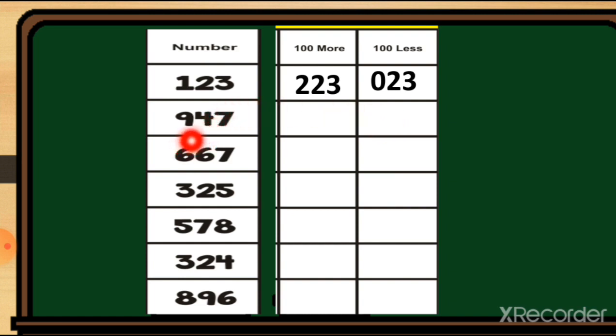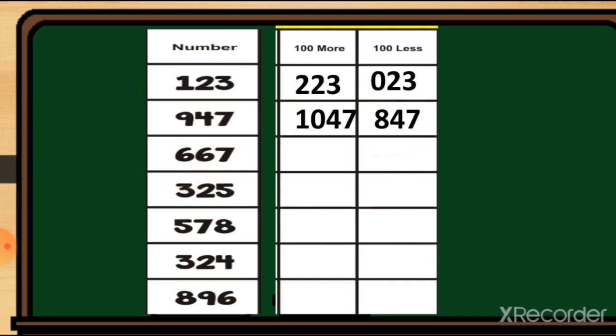Next one, 947. So we add number 1 at the hundreds place. So 9 plus 1 is equal to 10. So the number 1047 will come. Now we cut one number from the hundreds place. So 9 minus 1 is equal to 8. So the number 847 will come.